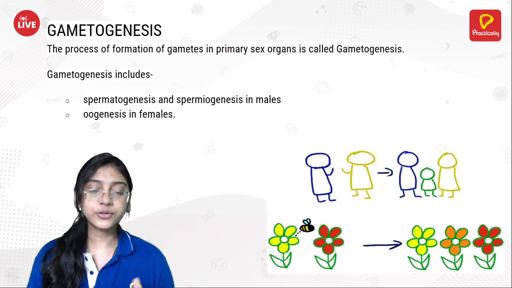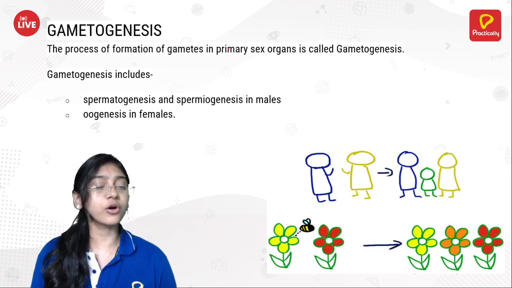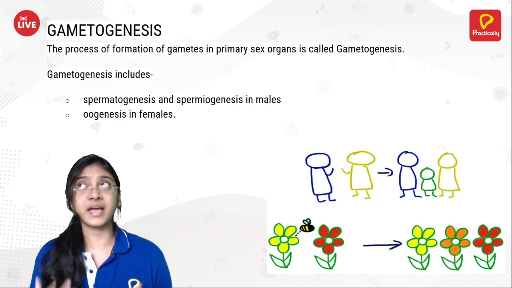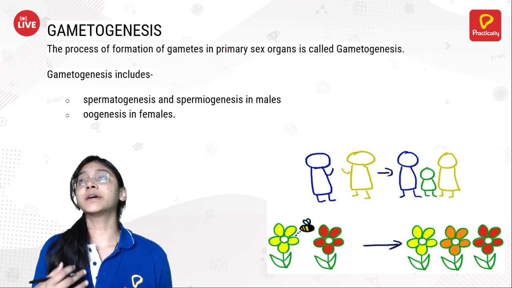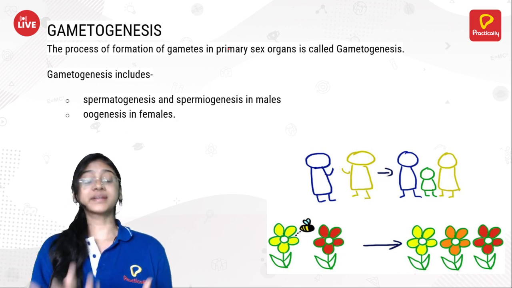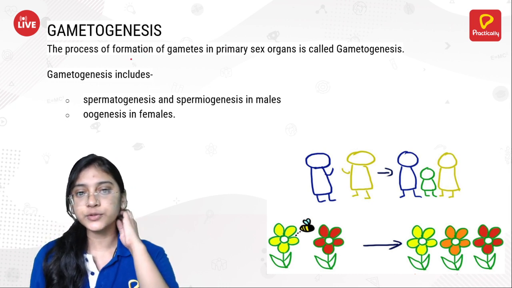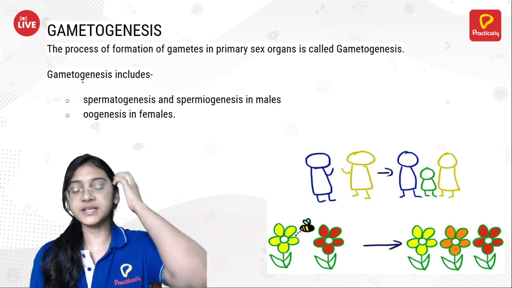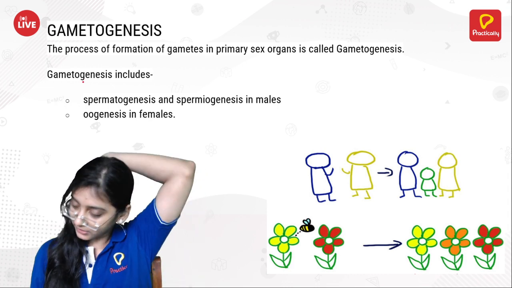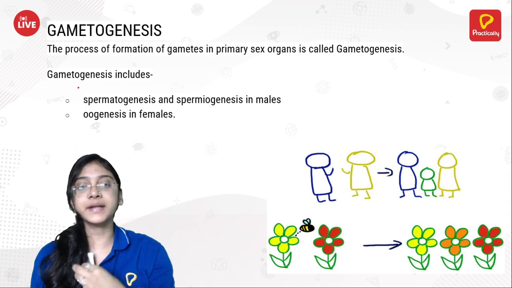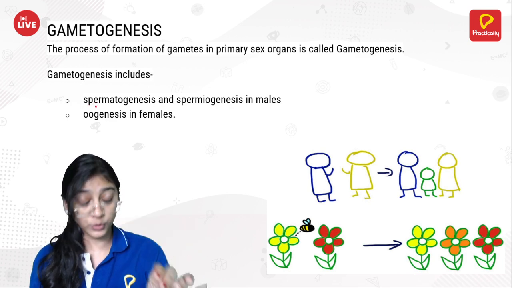Okay, so gametogenesis is of two types depending on the organ that we are able to see. Under gametogenesis we are able to see spermatogenesis and spermiogenesis, which are going to happen in the case of males. I repeat, spermatogenesis and spermiogenesis.